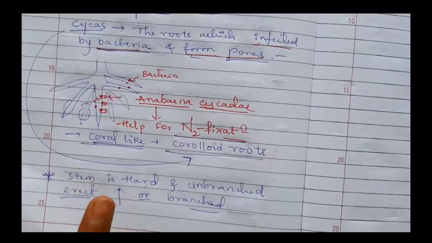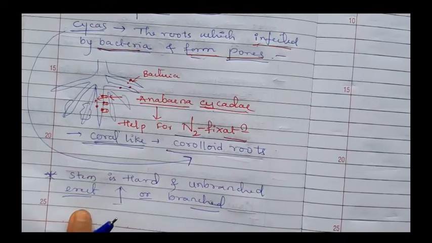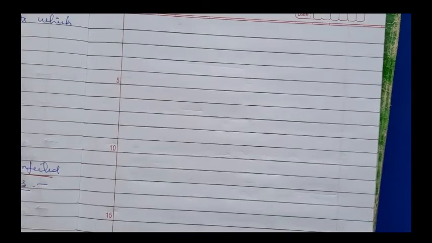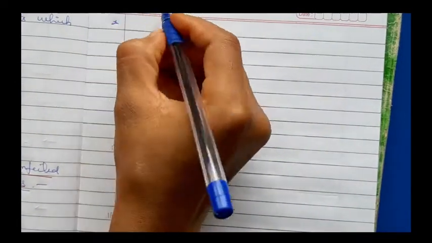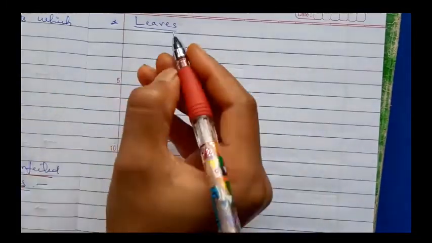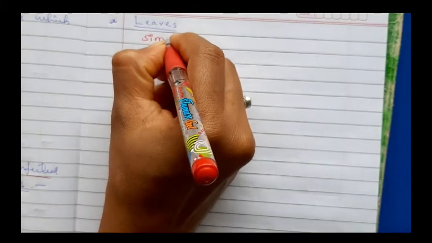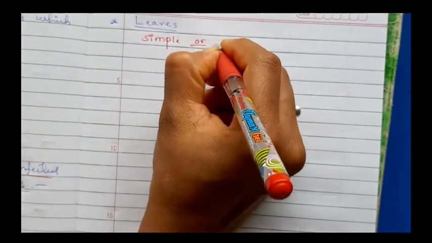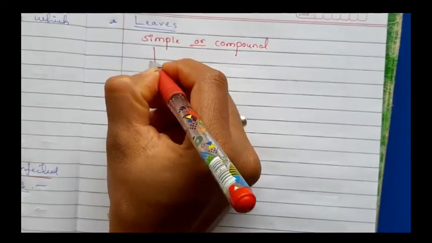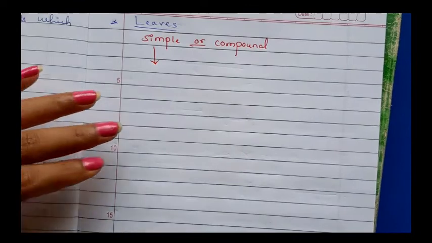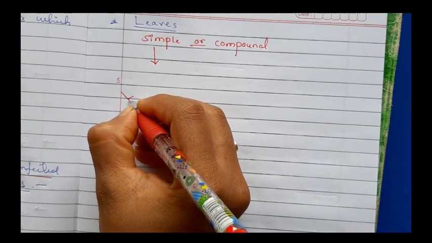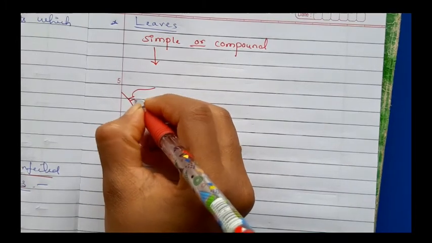Usually the stem is hard, unbranched, erect or branched. Okay, the next characteristic feature is leaves. The leaves present in gymnosperms may be simple or compound. Here, simple leaves means, I think many of you have observed the leaf arrangement in the branches.